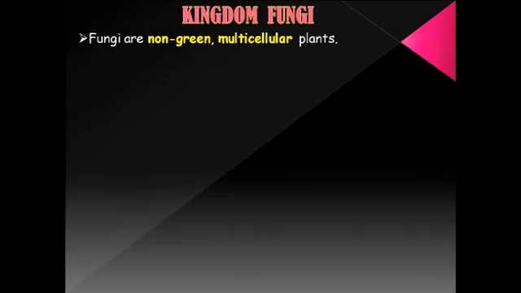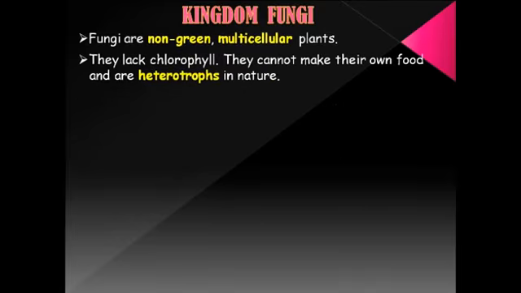Now let us learn about the characteristics of kingdom fungi. They are non-green multicellular plants. Non-green means they don't have chlorophyll. Multicellular means they are made up of many cells. So they lack chlorophyll, and since they don't have chlorophyll, they cannot prepare their own food. They cannot manufacture their own food, and that is why they are heterotrophs in nature. Their mode of nutrition is heterotrophic.